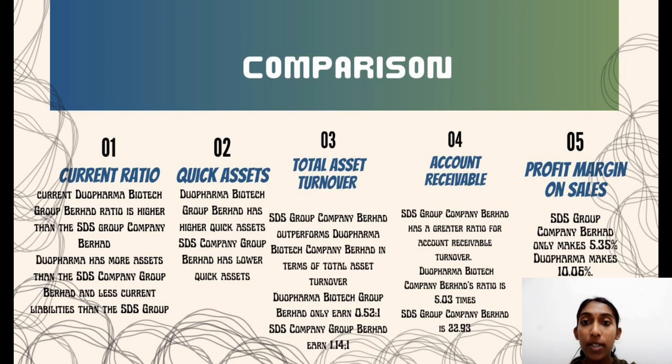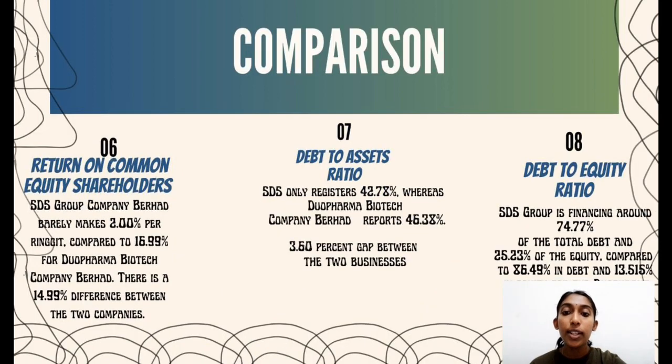For the profit margin on sales, Dua Pharma Biotech has a higher profit margin than STS. STS makes 5.35% while Dua Pharma Biotech makes 10.06%. There is a difference between the two companies: Dua Pharma Biotech generates 4.71% more than STS. For the return on shareholders' equity, STS Group generated a lower return compared to Dua Pharma. STS is able to make only 2%, but Dua Pharma makes 16.99%. The difference between the two companies is 14.99%. Dua Pharma retains a stronger return than STS.